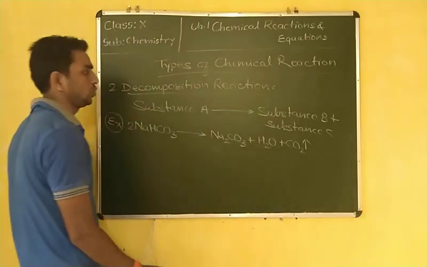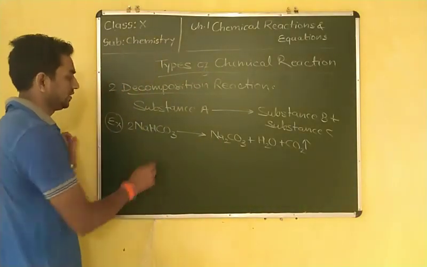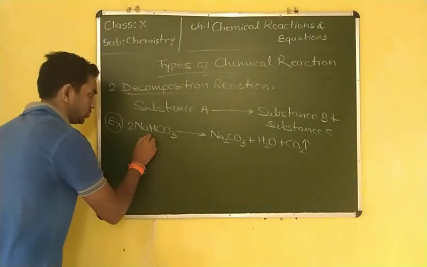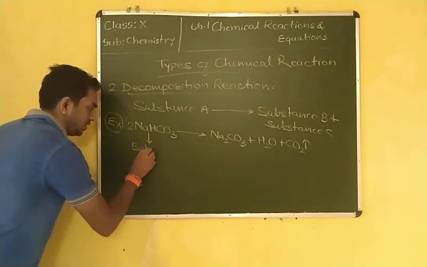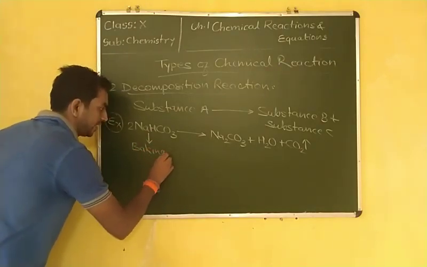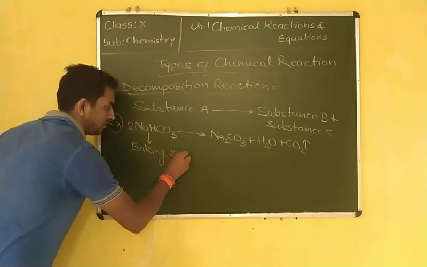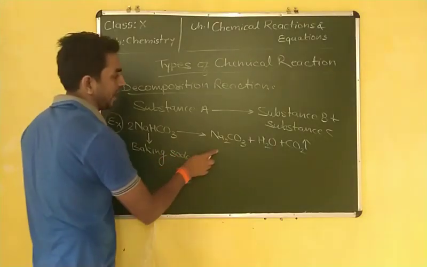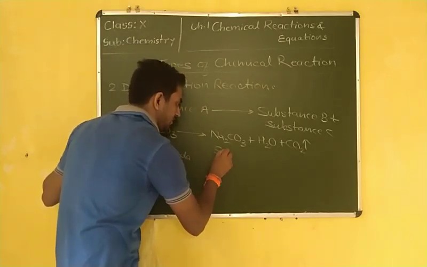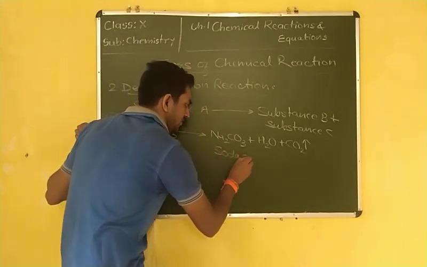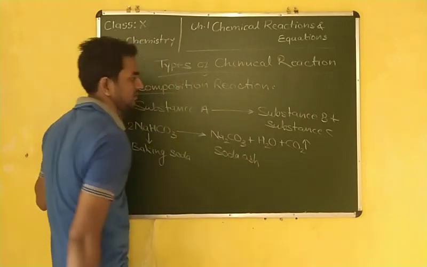This sodium bicarbonate is known as what? Baking soda. Its common name is baking soda, and it produces Na2CO3, which is known as what? Soda ash. It is known as soda ash.